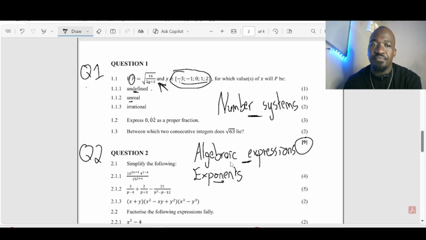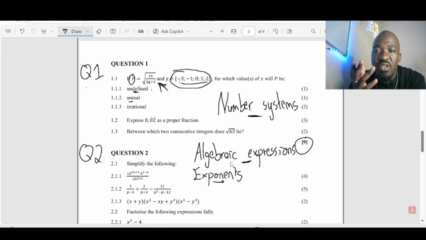Then when looking at 1.1.2 now, it was focusing mainly on unreal values. I remember when we were also talking about the nature of roots. When we are speaking of unreal values, we're speaking of values that are less than 0, right?